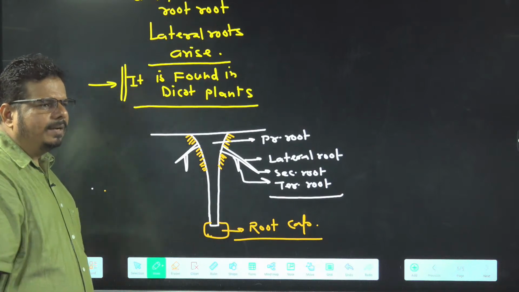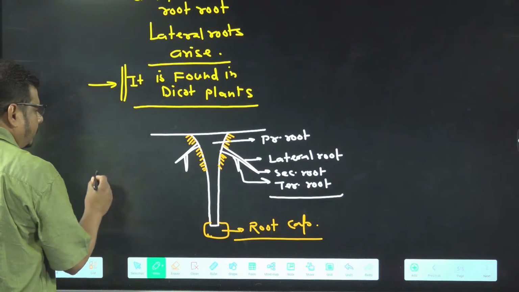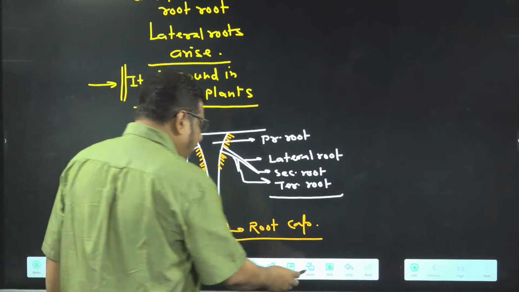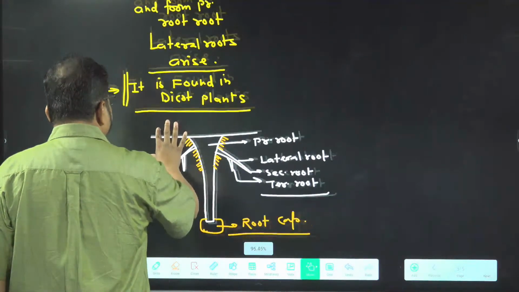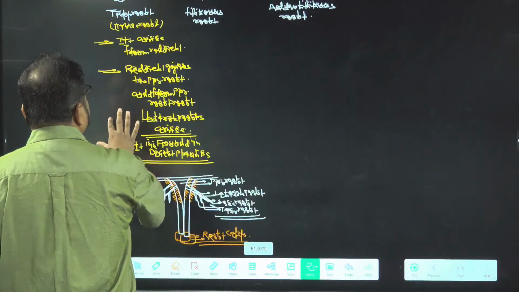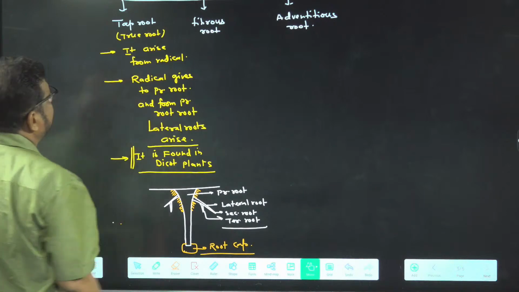So this is about what, children? Tap root system, characteristic feature of dicot. Okay. Now I am going to tell you about another type of roots. So once again have a look at what I wrote about the tap root. Tap root is true root.